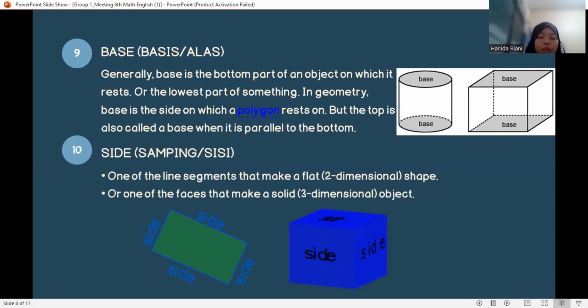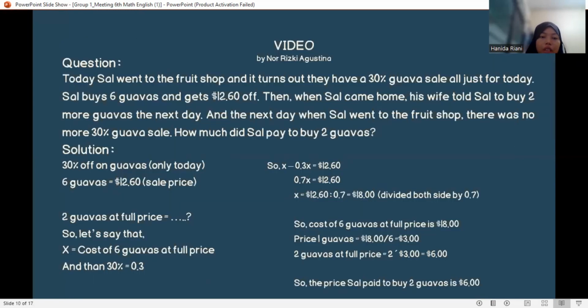9. Side, which means in Indonesian is samping or sisi. One of the line segments that make a flat two-dimensional shape, or one of the faces that make a solid three-dimensional object.